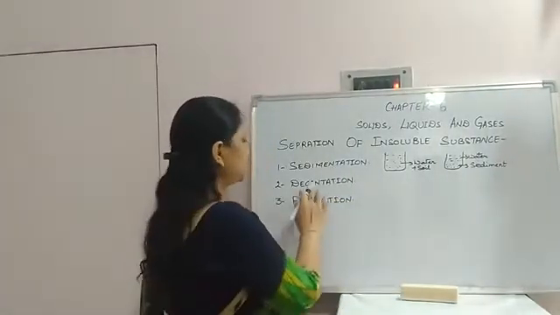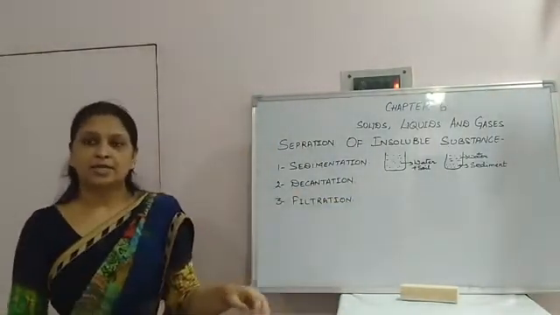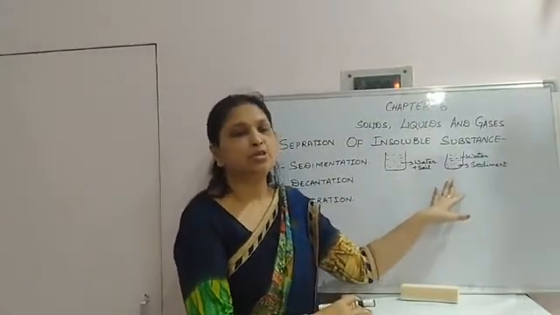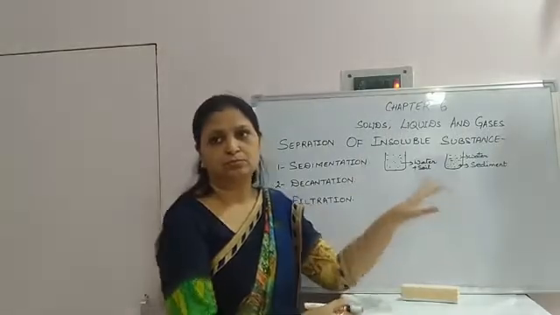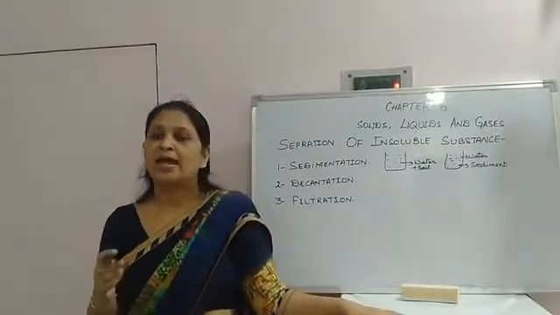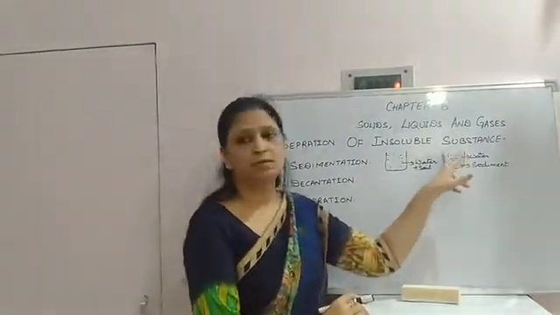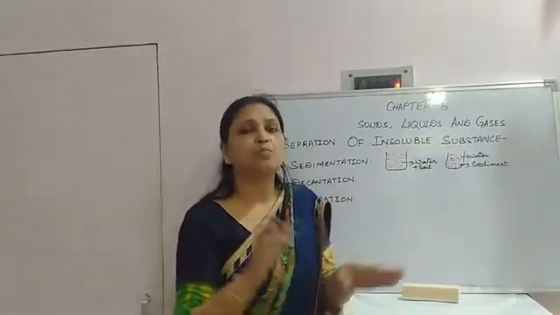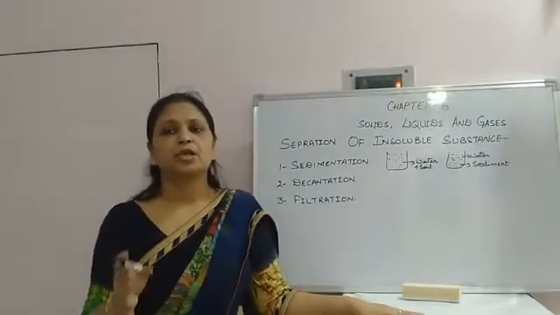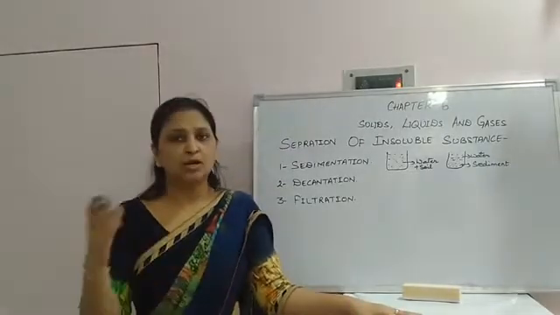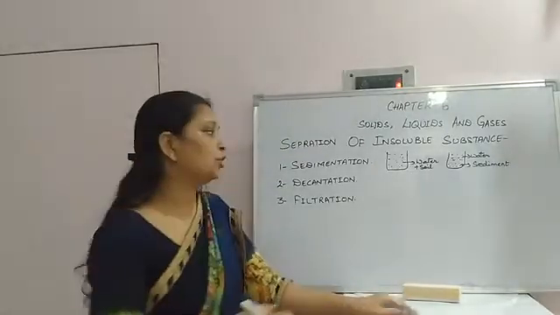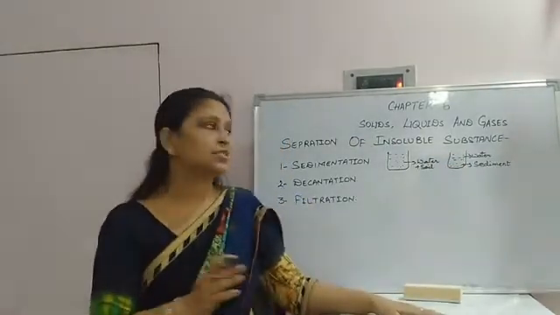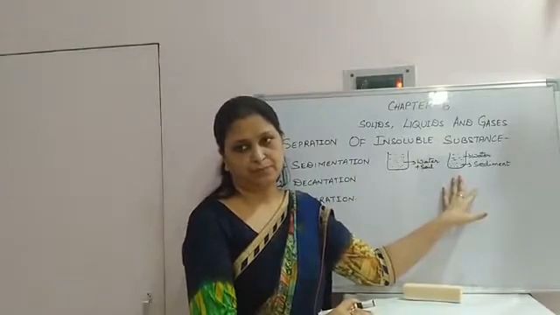The second method is decantation. Take the same glass of water, in which impurities have settled down at the bottom, and clear liquid is above the impurities. Now pour this liquid into another glass. Take one more empty glass, in which you pour this clear water which is above the sediment without disturbing the sediment.